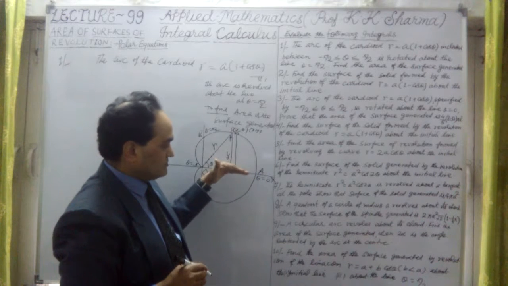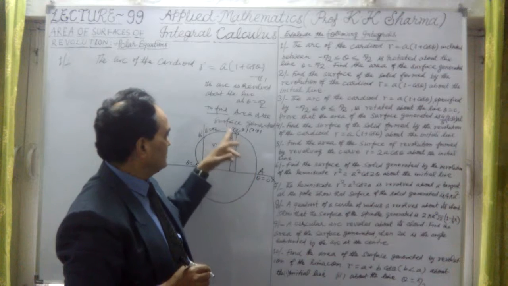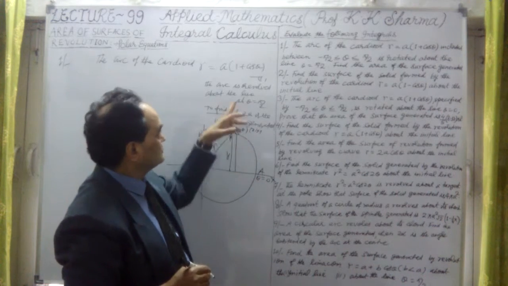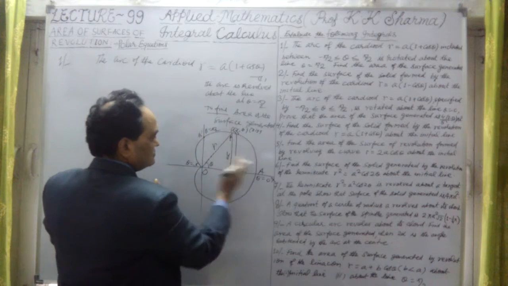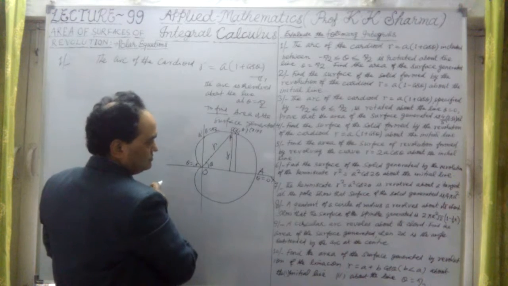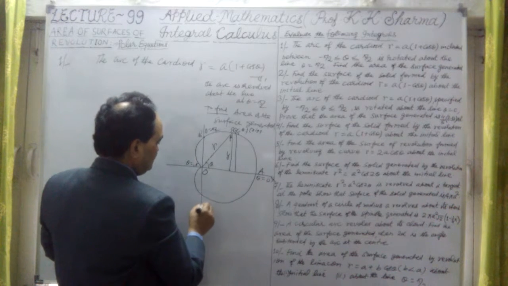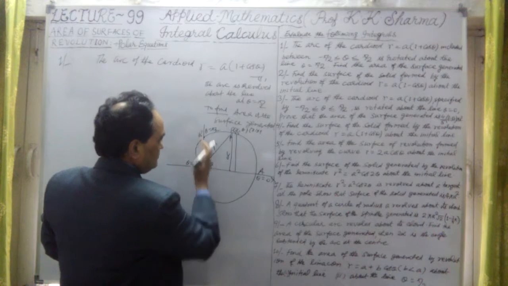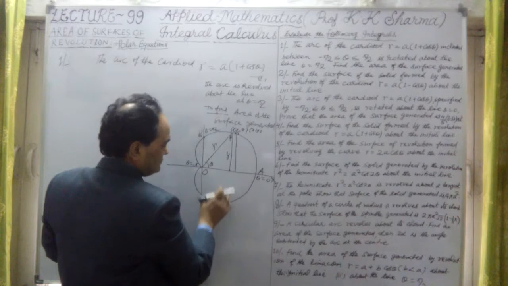The surface which is generated by revolution of this arc AB, which is from 0 to pi by 2, is about the initial line. So this initial line, we have to revolve this arc, the total arc. So here limits are minus pi by 2 to plus pi by 2. If I take this point B dash here, because this whole arc is revolved about this line, that means this is also included. Try to understand. So this will also be included.